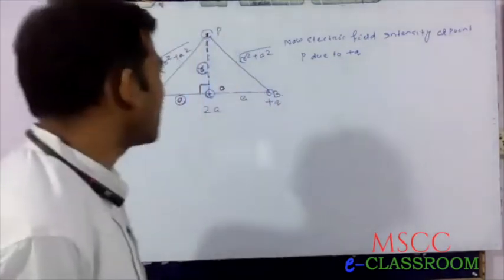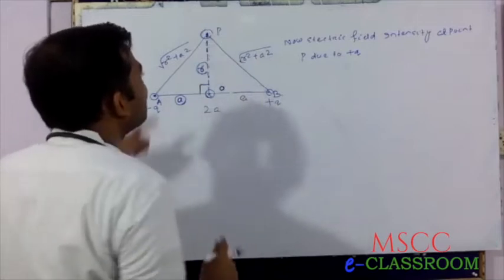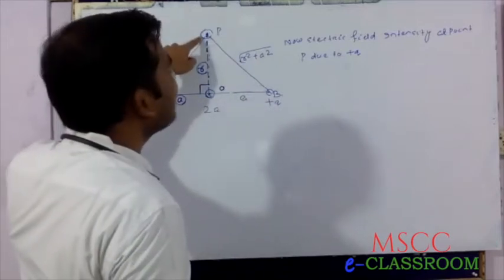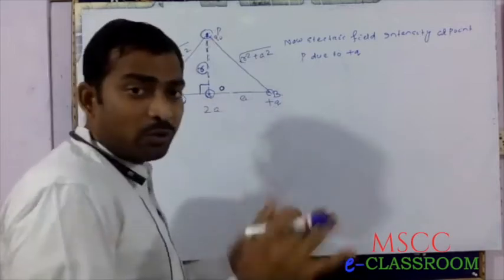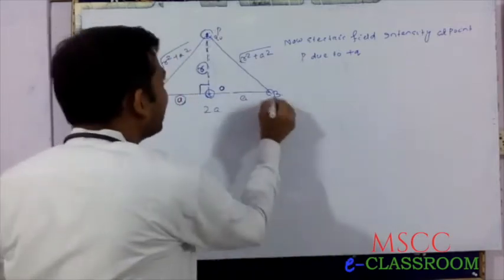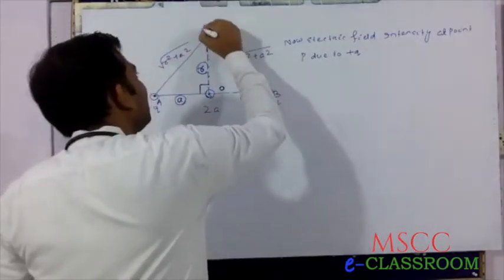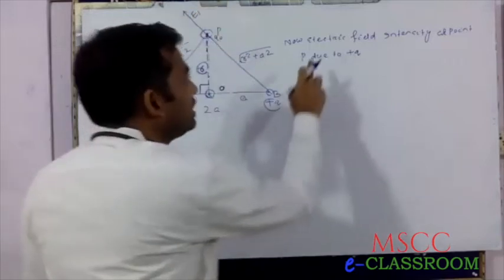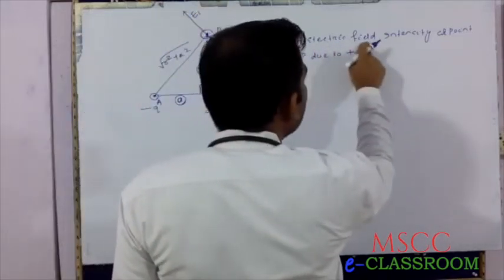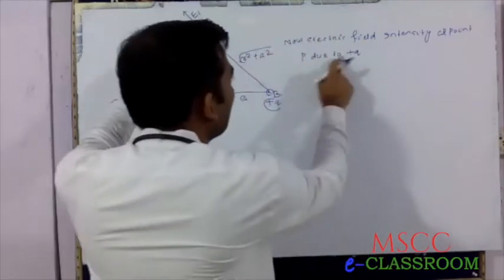Since we calculate the electric field intensity at this point, we place it as such, but we know +q is greater than the test charge. Therefore, the direction of the electric field is towards this. This is the direction of the electric field intensity at point P due to +q.